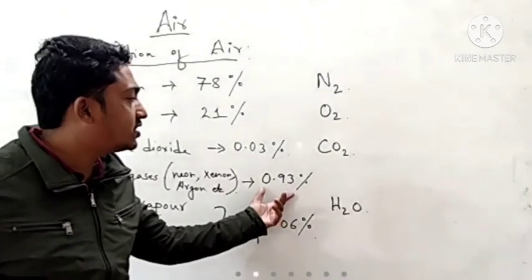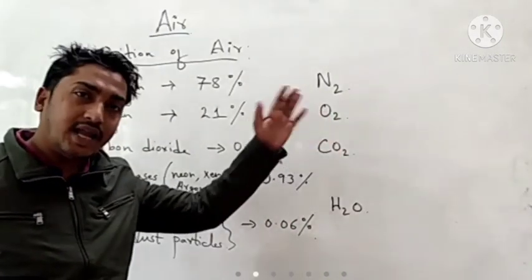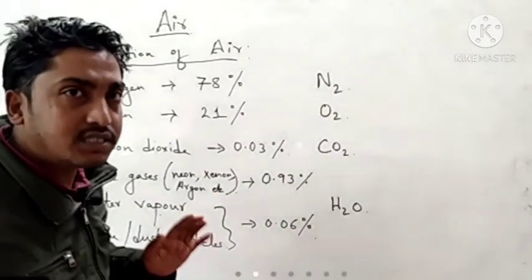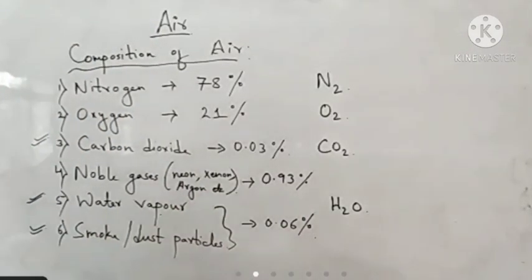That means the percentage can either rise or fall depending upon the places on our earth, okay. So all these gases have very low solubility in water. Of all the gases in air, carbon dioxide is the most soluble gas in water.